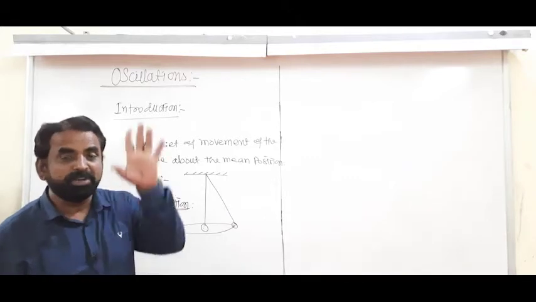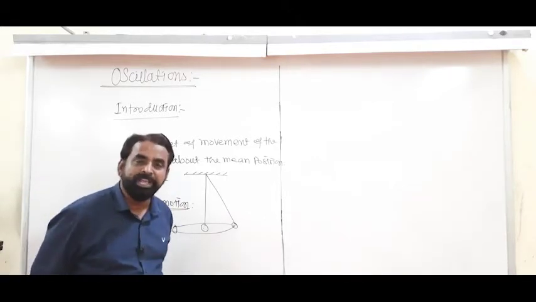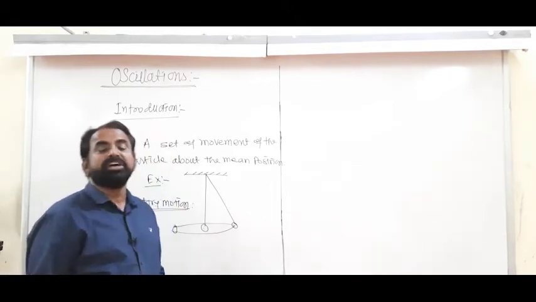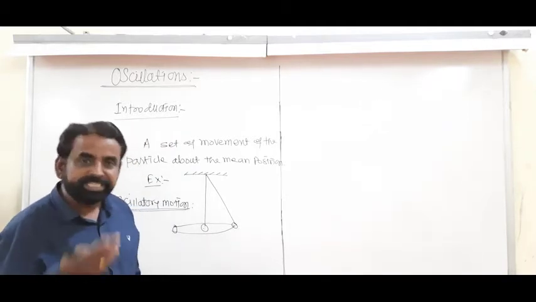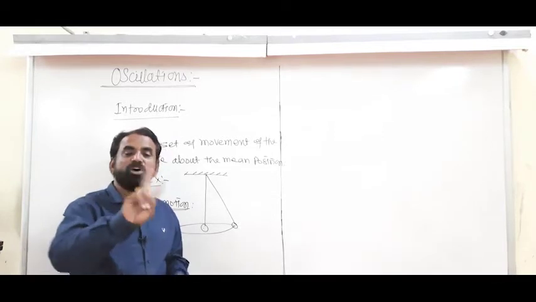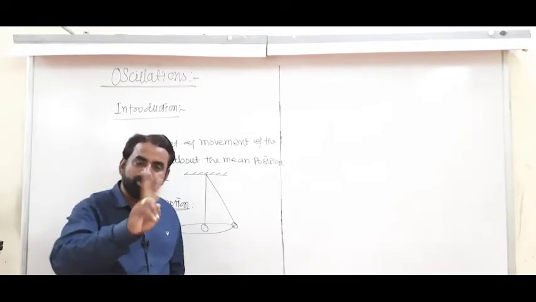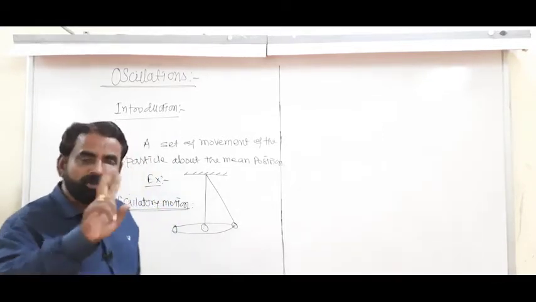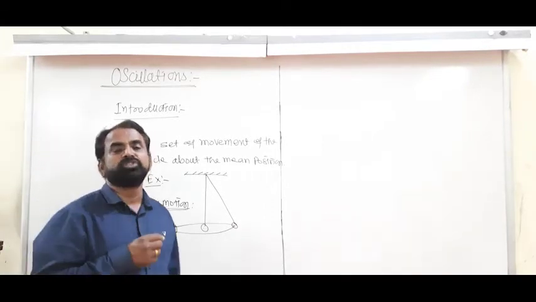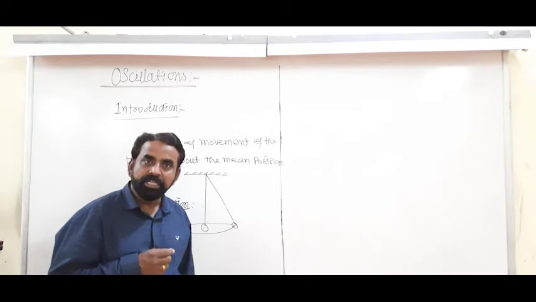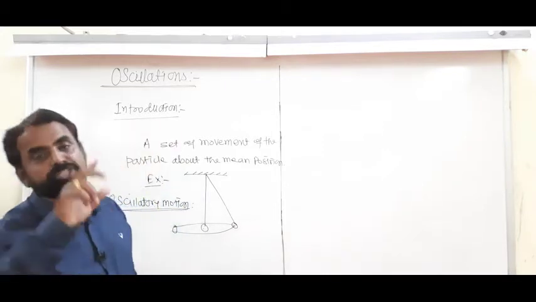What are examples of oscillatory motion in our day-to-day life? Vibrations of an air column, vibrations of a stretched string, vibrations of the prongs of a tuning fork about their mean position or equilibrium position, any stringed musical instrument or wind musical instrument.